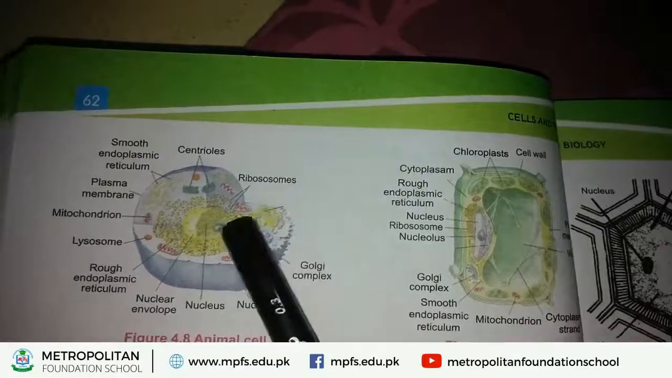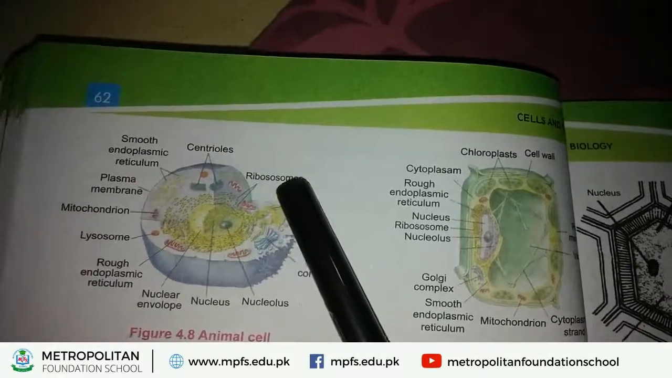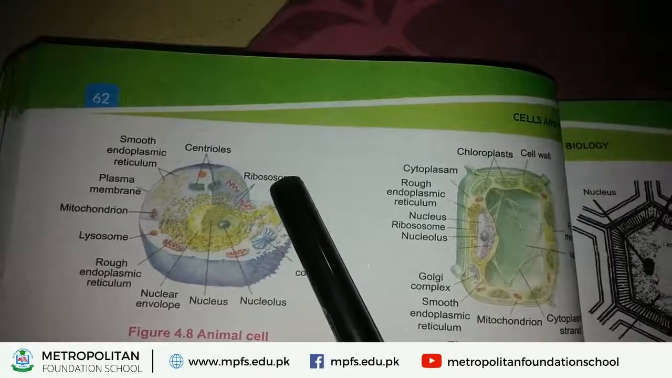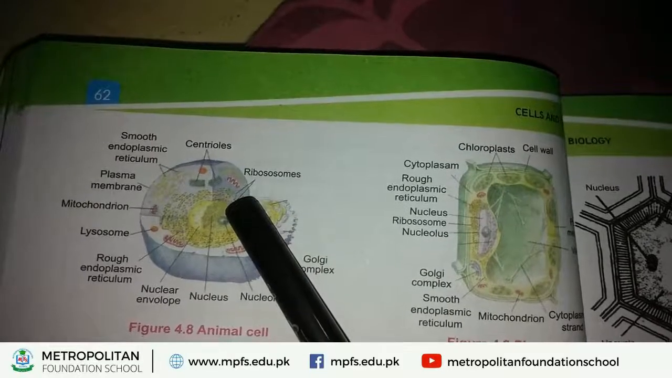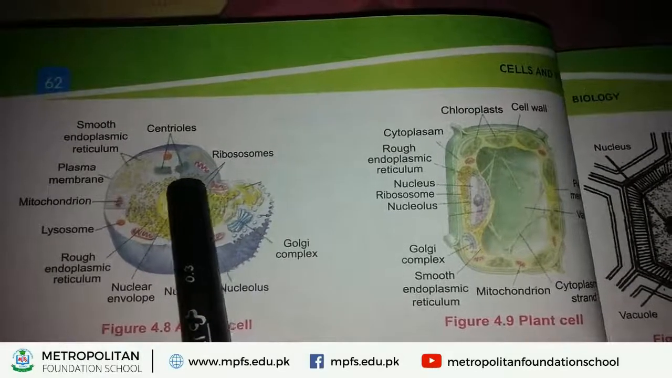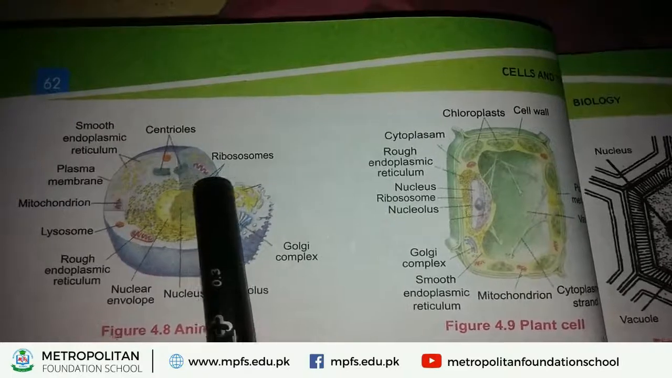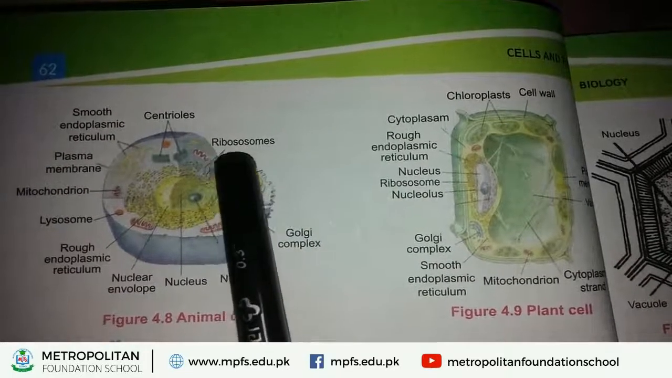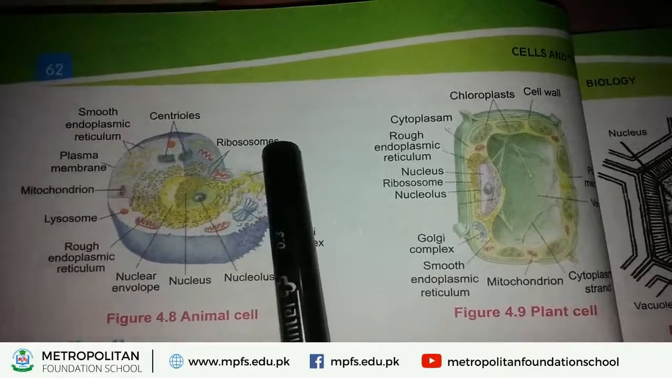Number 1 part of animal cell is ribosomes. What are ribosomes? Ribosomes are granular structures found on the surface of the endoplasmic reticulum. Look at this picture. Around the nucleus, you can see some rod-like structures. On the surface of these rod-like structures, some grains are visible. These grains are called ribosomes.